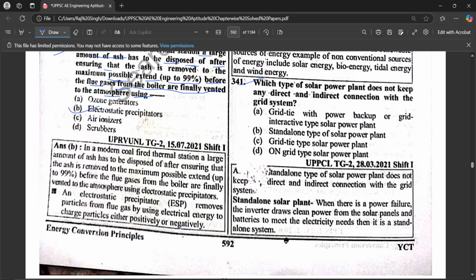Which type of solar power plant does not have any direct or indirect connection with the grid system? Direct and indirect connection with the grid, so it is called off-grid, okay? So, off-grid type of solar power plant.